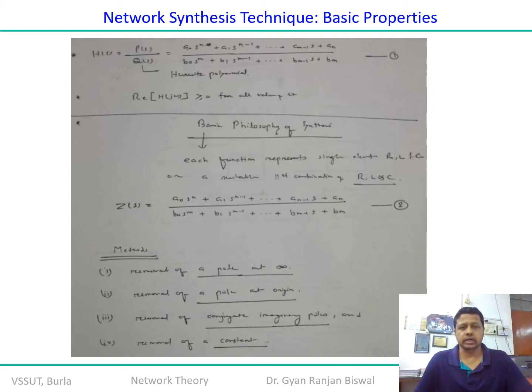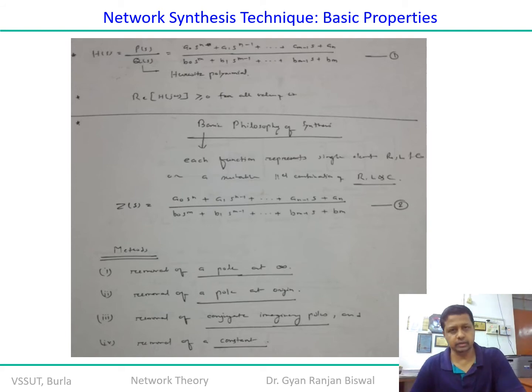In this particular slide, we define the transfer function H(s), which is the ratio of a numerator by a denominator. The numerator polynomial is defined as P, and the denominator polynomial is defined as Q. Let us assume that the numerator polynomial is of order n, whereas the denominator polynomial is of order m.